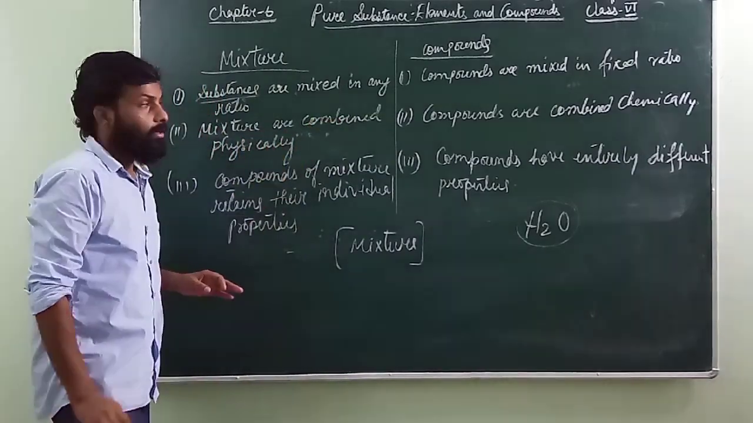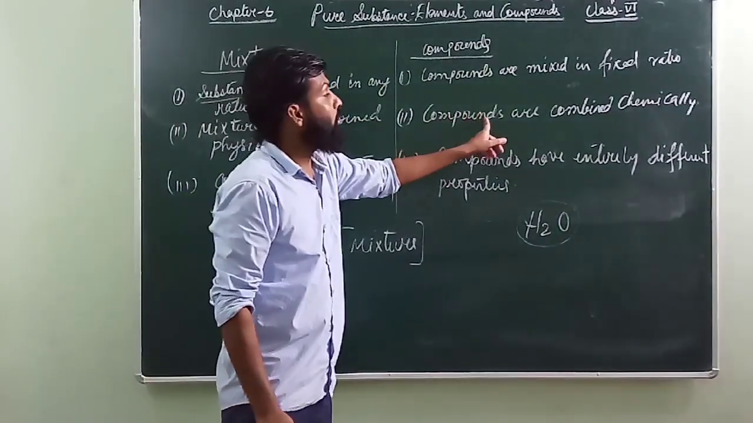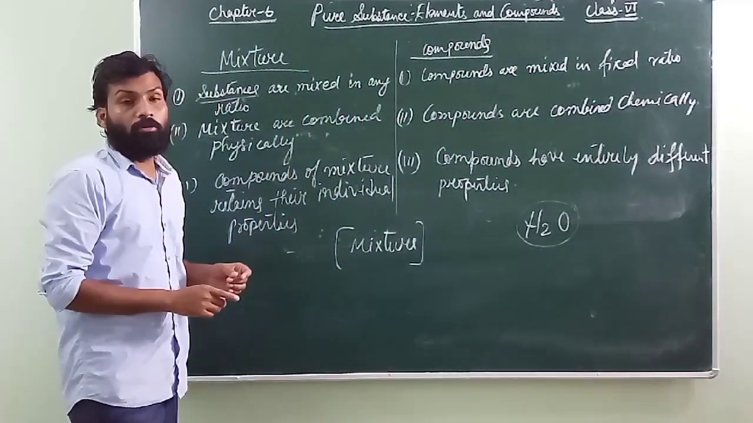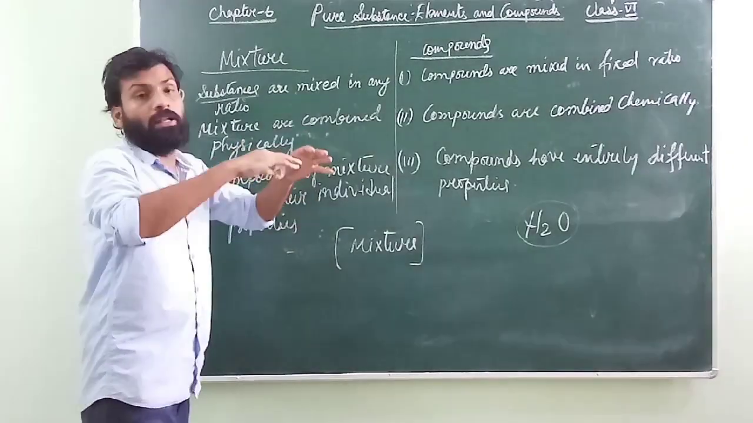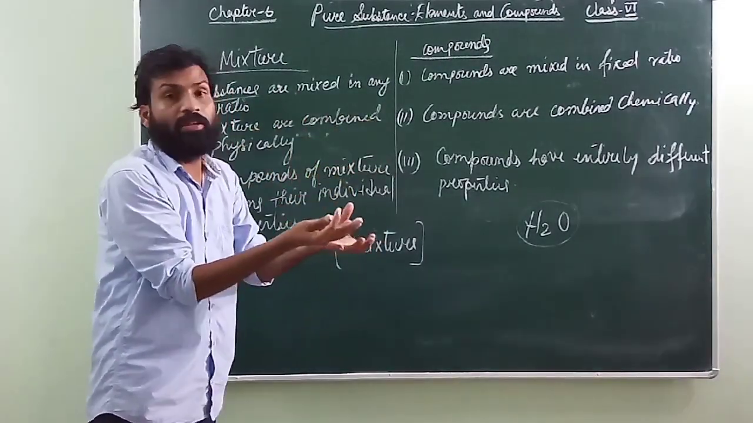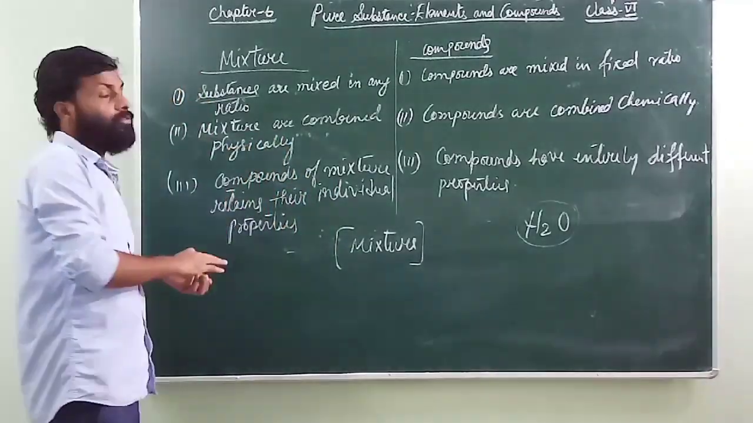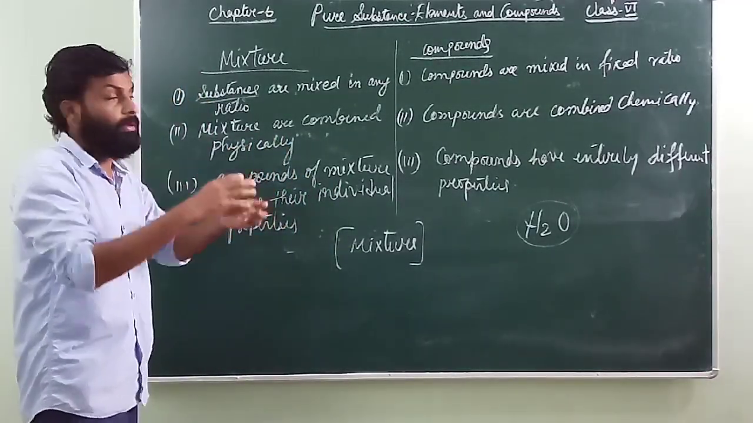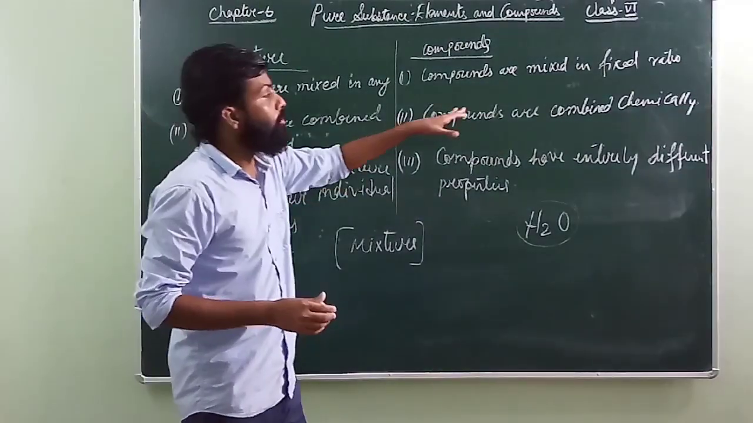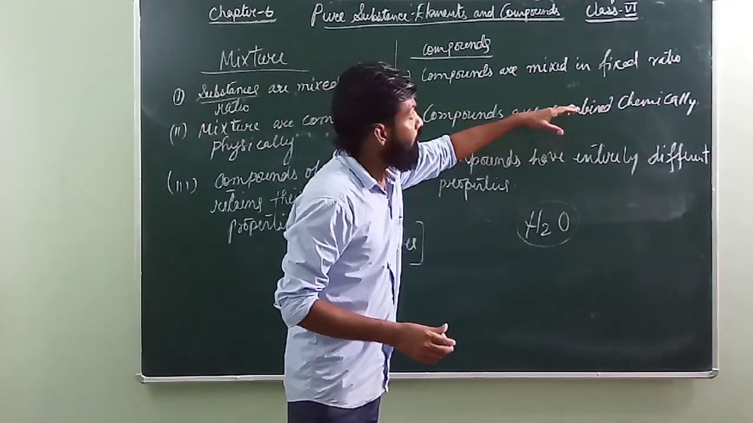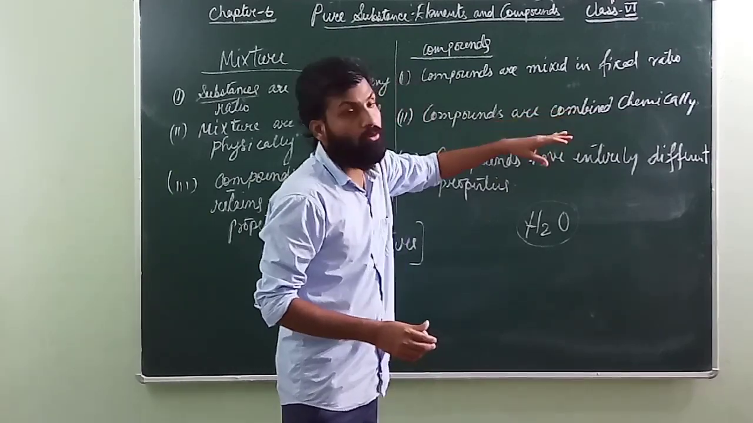Number 2, what they say here is that mixtures are combined physically, and compounds are combined chemically. That means you cannot form a compound by just adding things by hand. Physically it is not possible. But for making a mixture, you can add it by hand and make the mixture. For a compound, you have to undergo a chemical reaction. Only after undergoing the chemical reaction do they form the compound.